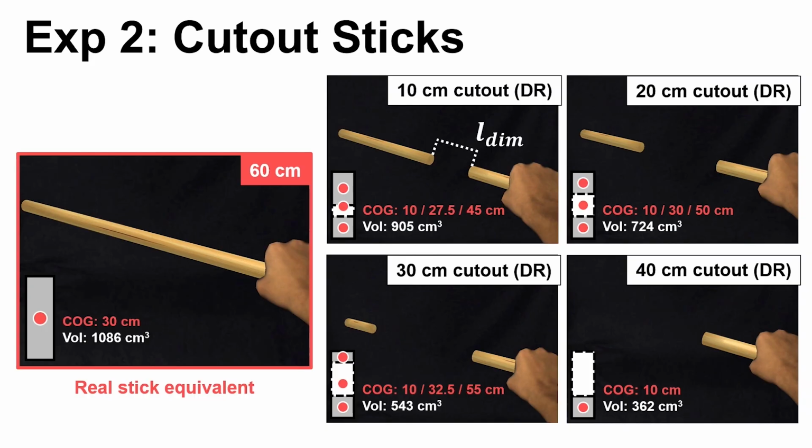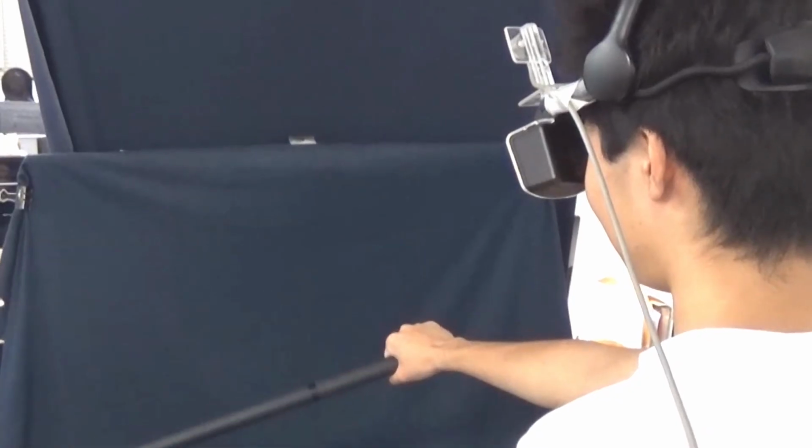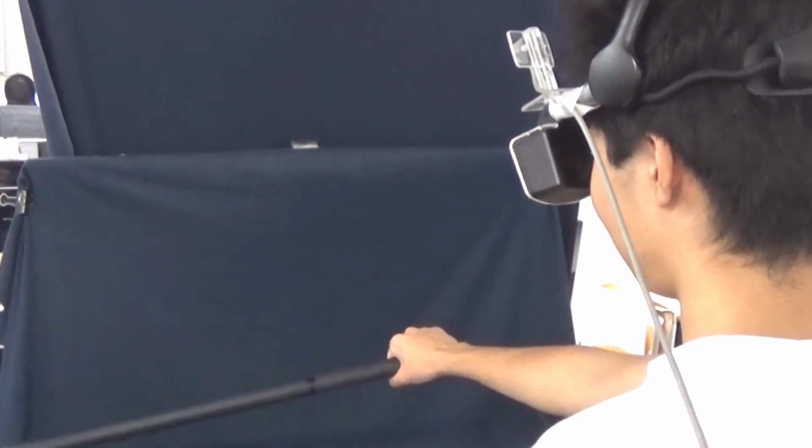In the second condition, the cutout stick, we again used the same 60 centimeter stick. But this time, diminished reality made the center appear visually missing by 10, 20, 30, or 40 centimeters, creating the illusion of a gap. Participants swung the stick in time with a metronome set to 100 beats per minute.